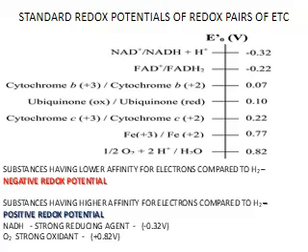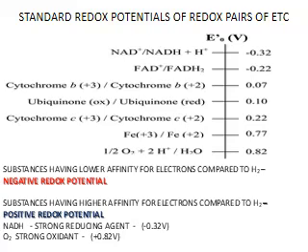Now, this figure gives us the standard redox potentials of redox pairs which we see in the electron transport chain. Substances having a lower affinity for electrons compared to hydrogen have a negative redox potential. Those with negative redox potential, as you can see here, are NADH and FADH2.